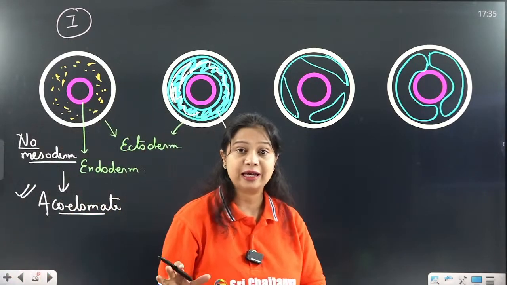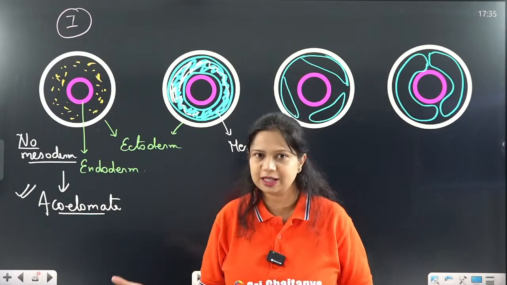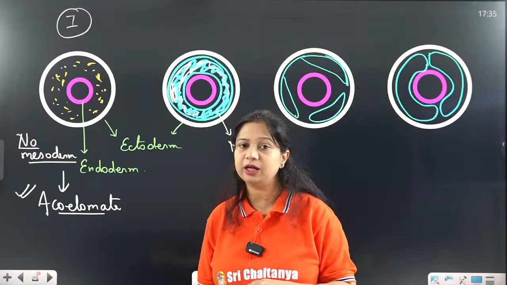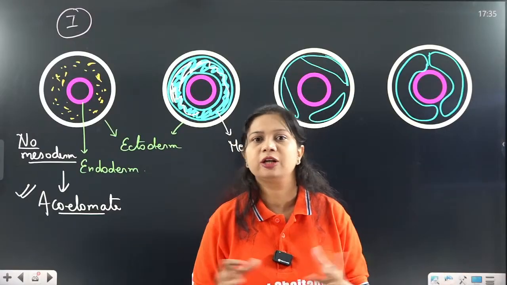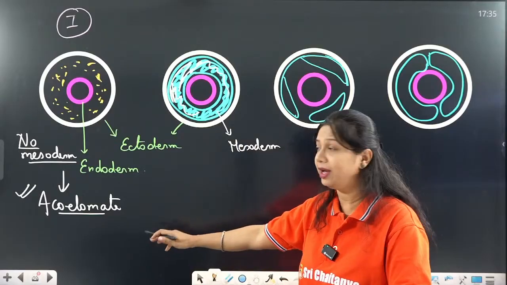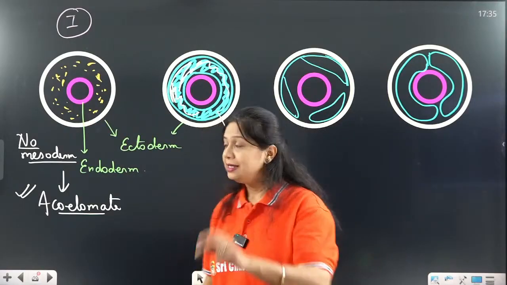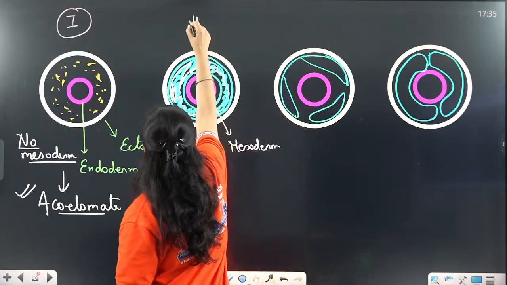So in one word we can say all the diploblastic organisms are acoelomate because they do not have the third germ layer. So there is no question of coelom formation. So acoelomate organisms, first type, in which there is no mesoderm at all. Second possibility, another very important.